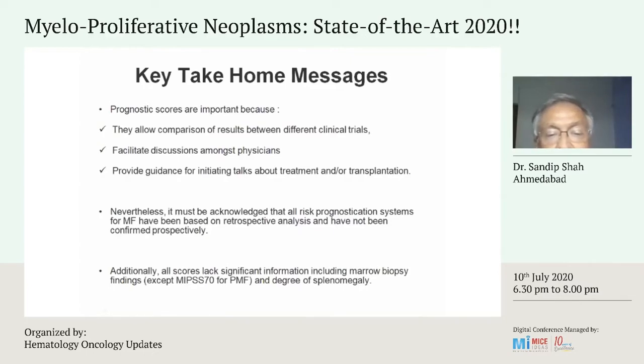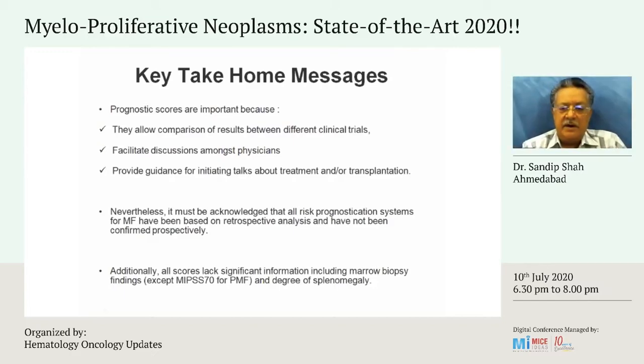Additionally, all scores lack significant information including marrow biopsy findings and degree of splenomegaly. And none of the scoring or prognostic models is 100% perfect because there will be a lot of overlapping. Thank you for the patient hearing.